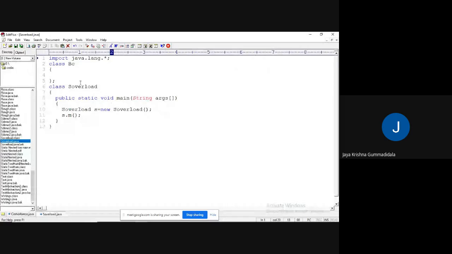I have taken a base class, and here I have created an object. Let me remove this. I'm going to take System.out.println of "main method starts execution". Here I'm going to take one method, void m.